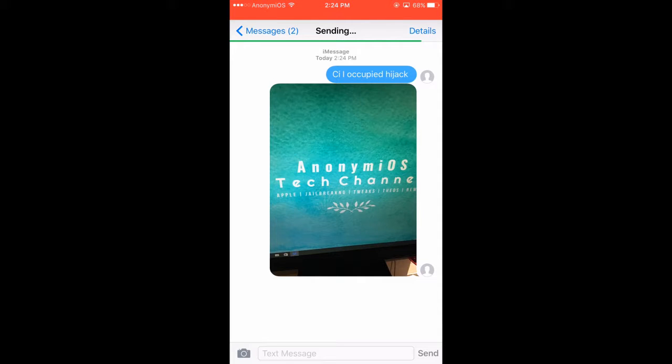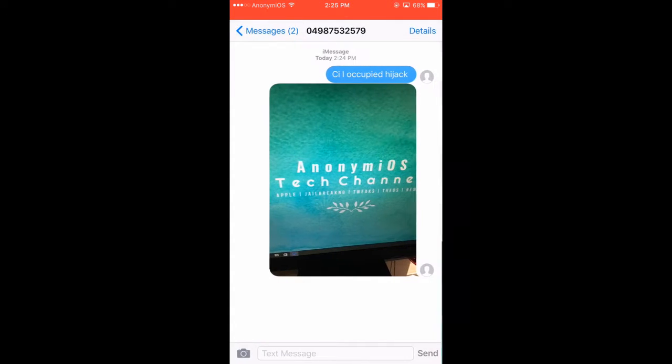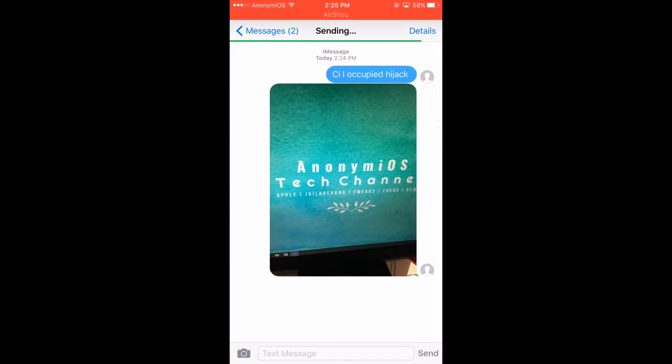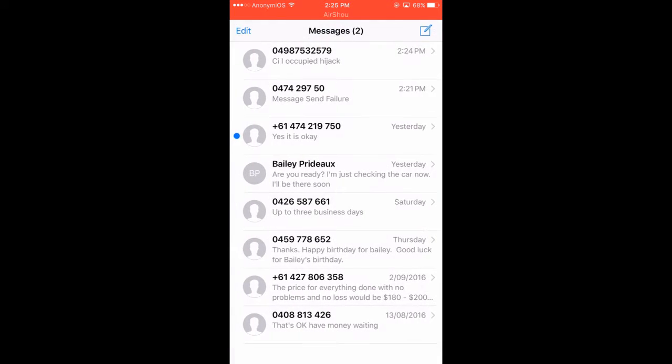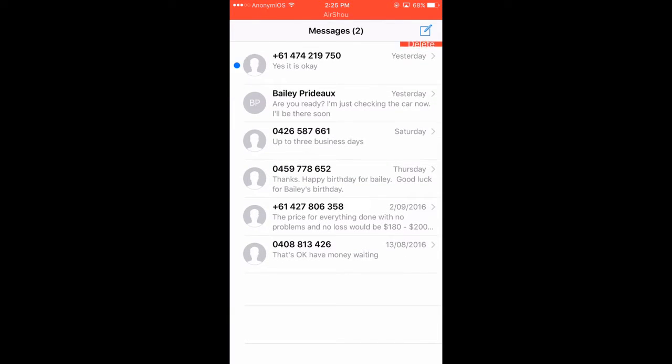So it looks like it's not sending to anyone, and hopefully it doesn't, because I do not want to be sending random messages to people, and I had no idea that it was a number. The number seemed way too long to be a real one. So it doesn't look like it's working, and hopefully it does not send at all, but we shall see.